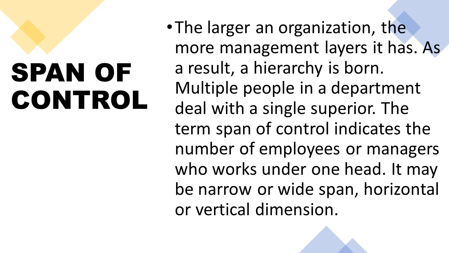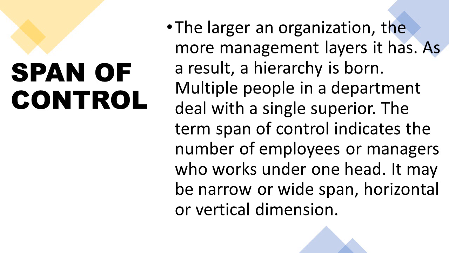According to that number, it is again divided into narrow or wide span, horizontal and vertical dimension. Narrow means if working people are fewer under one head. If the number of employees or team members is more, then it is called a wide span. So you can remember it this way.